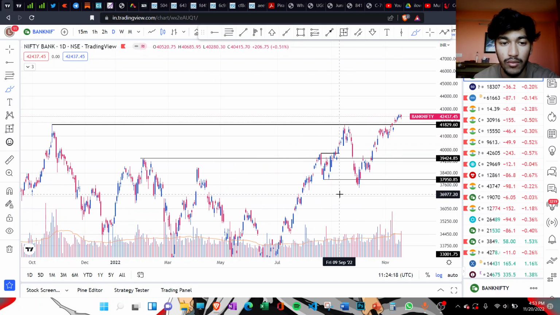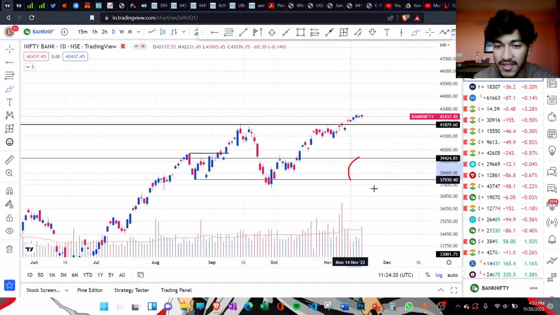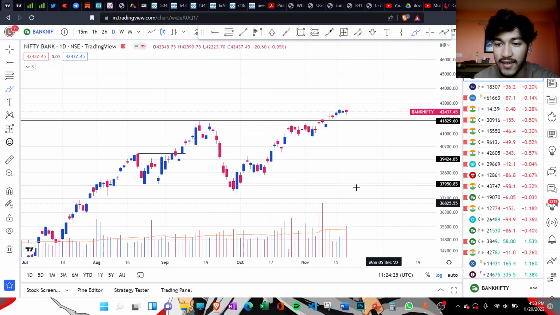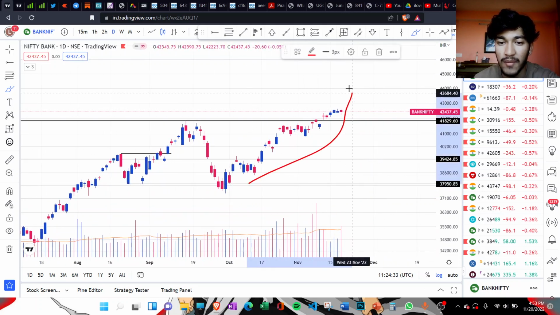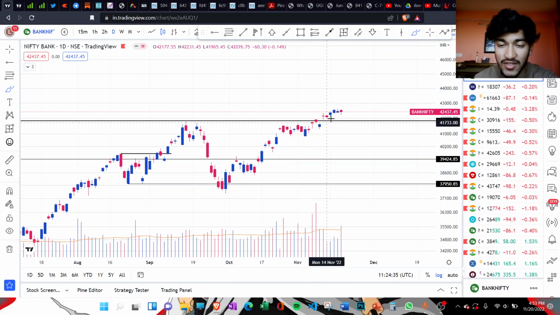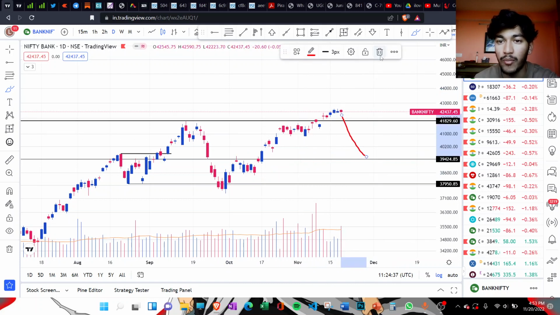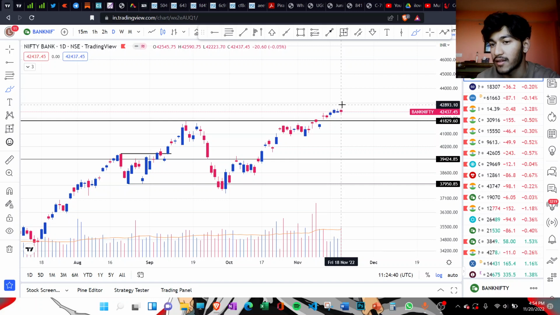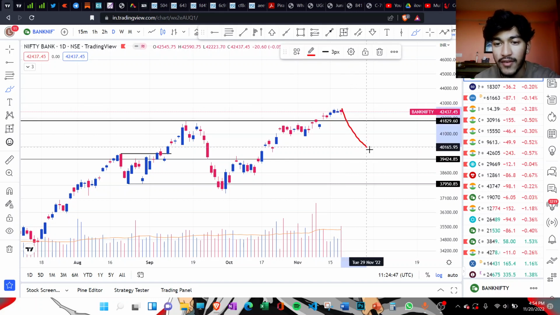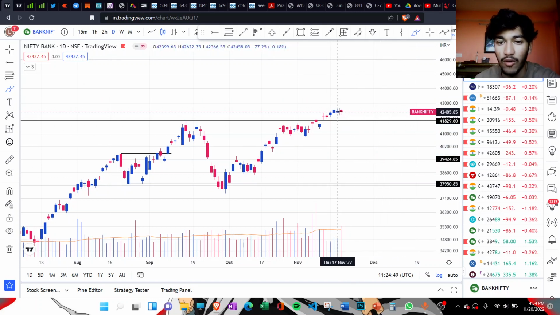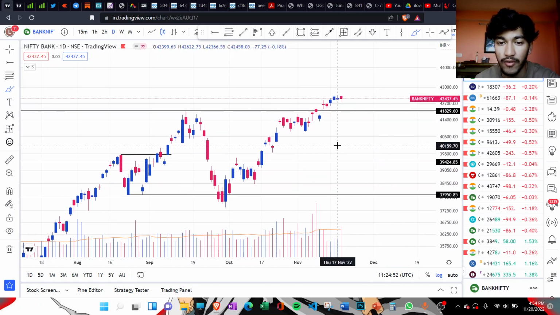So we now have two levels in this whole area. The first level is at 39,424 and the next level is at 37,950. So these two levels are really important. What I'm guessing right now, looking at the range of the candles, is that there could be a pullback, because if you look at the broader market, except a few large caps, it is still very weak. So there could be a pullback to this level around 39,400, or maybe at 37,950.